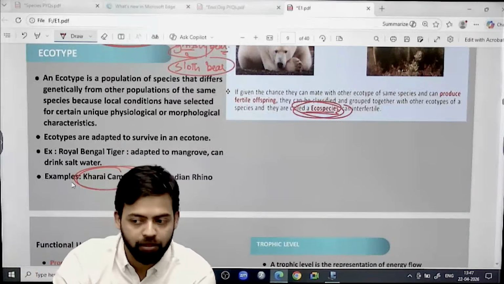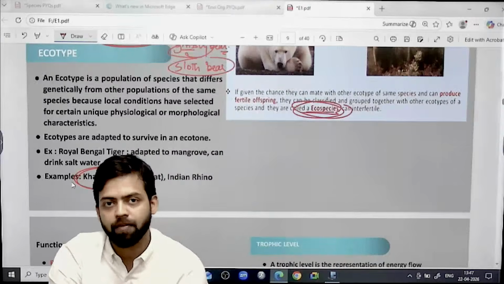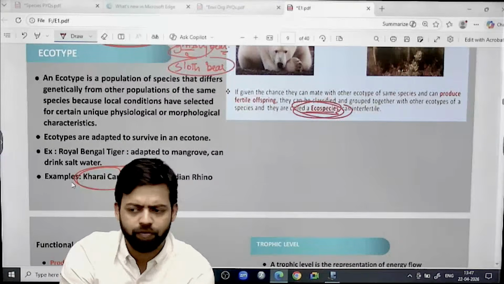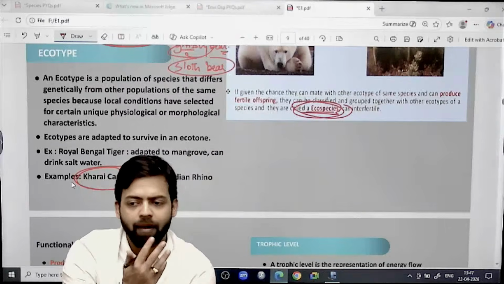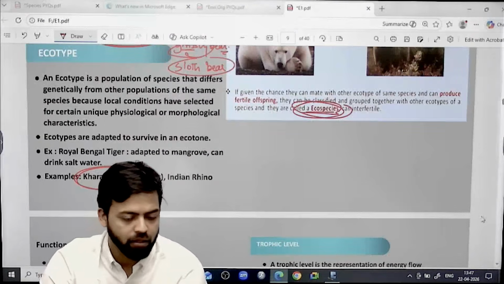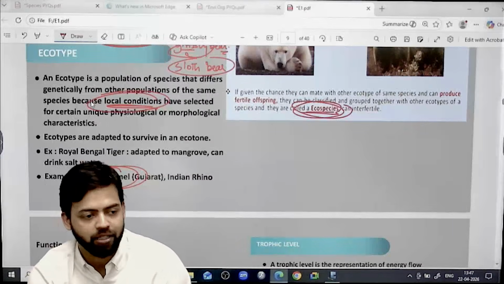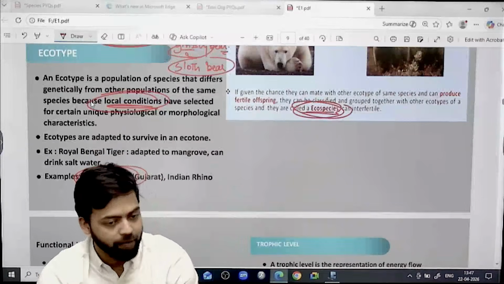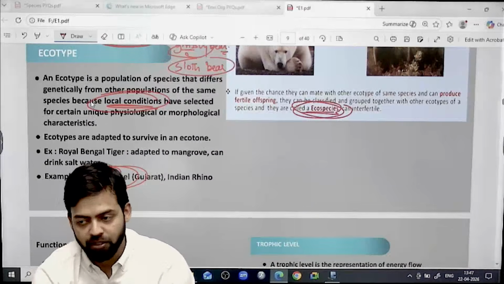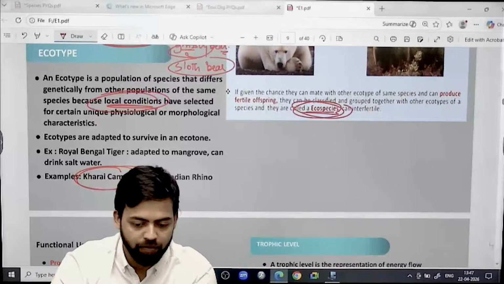So Kharai camel is another type, and that is an example of ecotype. On the basis of a particular type of region, there can be adaptability which can determine the ecotype. Local conditions can shape this type of species, ecotype species.